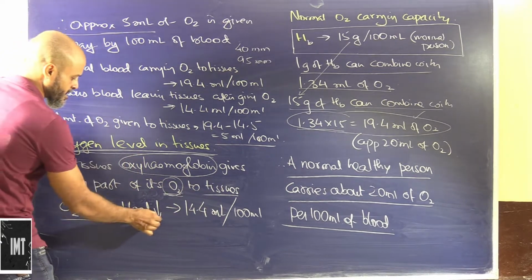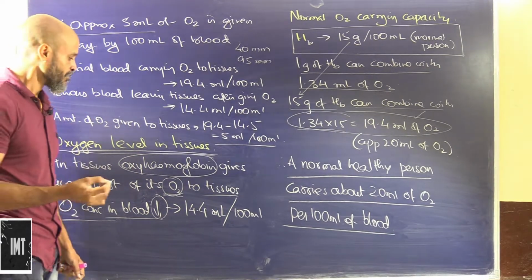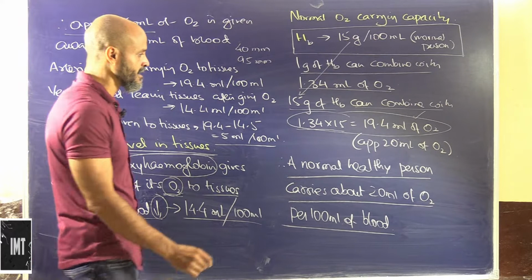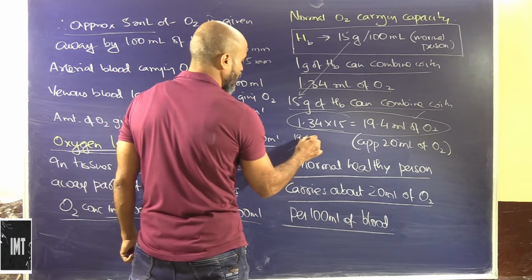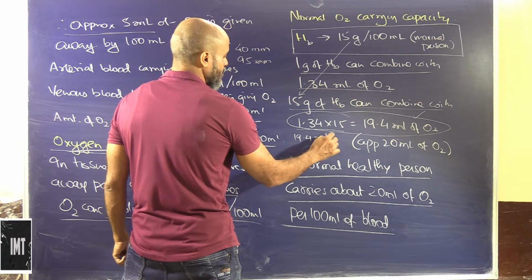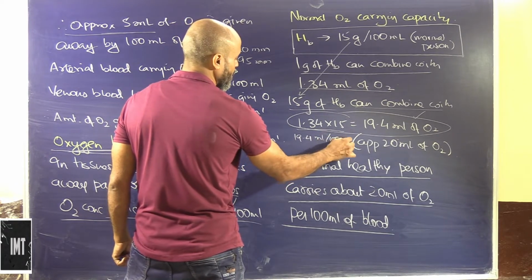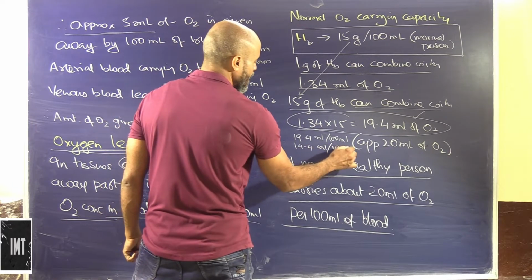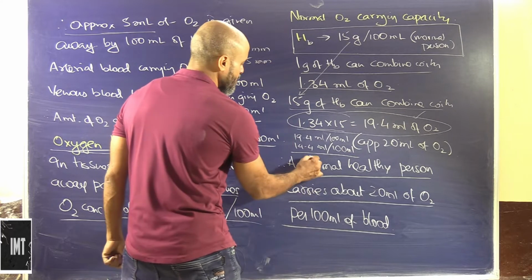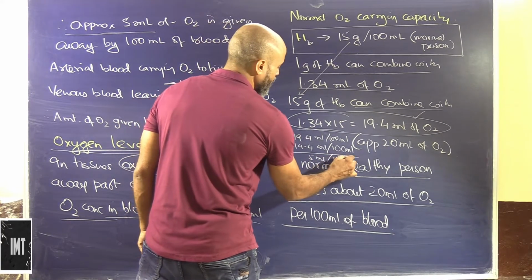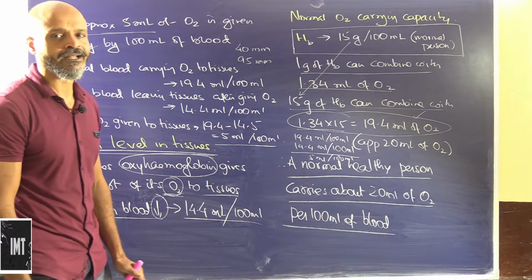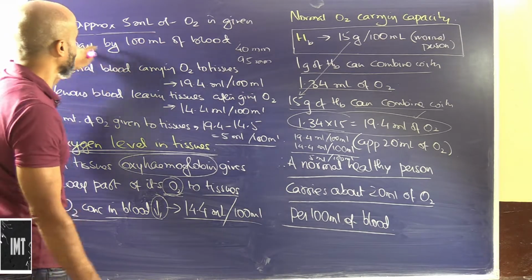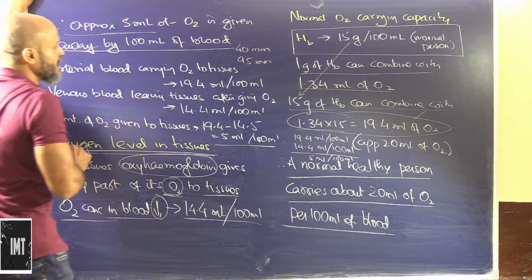So in tissues the oxyhemoglobin gives away part of its oxygen. Oxygen concentration in blood obviously will decrease, to approximately 14.4 milliliter per 100 milliliter. If you see, this is 19.4 milliliter of oxygen per 100 milliliter of blood, and here it reduces after supplying to 14.4 milliliter per 100 milliliter of blood. So approximately 5 milliliter of oxygen per 100 milliliter of blood is given away to the different tissues.